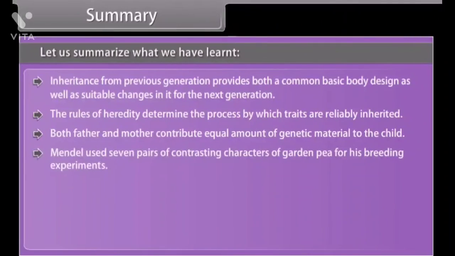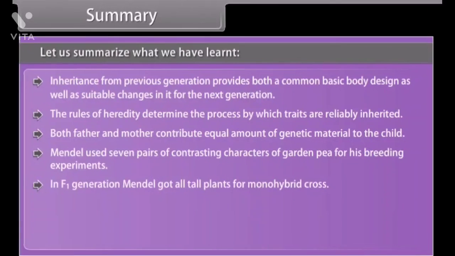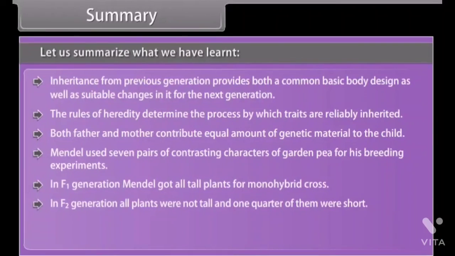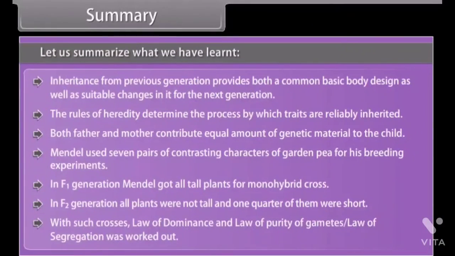Mendel used 7 pairs of contrasting characters of the garden pea for his breeding experiments. In the F1 generation, Mendel got all tall plants for the monohybrid cross. In the F2 generation, all plants were not tall, and 1/4 of them were short. With such crosses, the law of dominance and the law of purity of gametes, which is also called the law of segregation, were worked out.